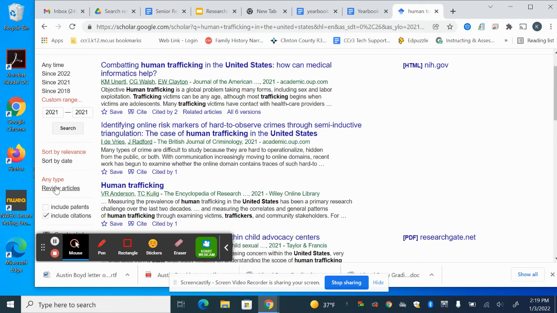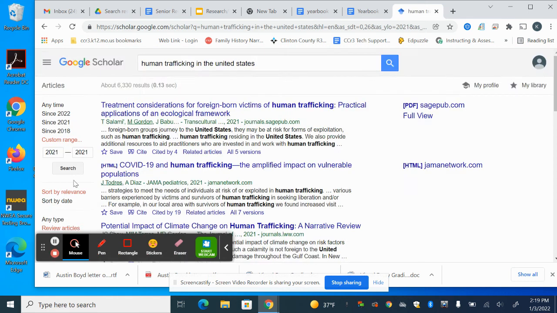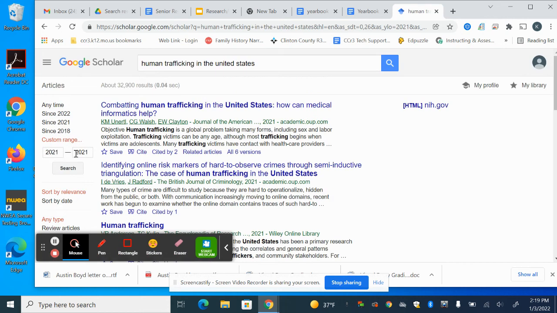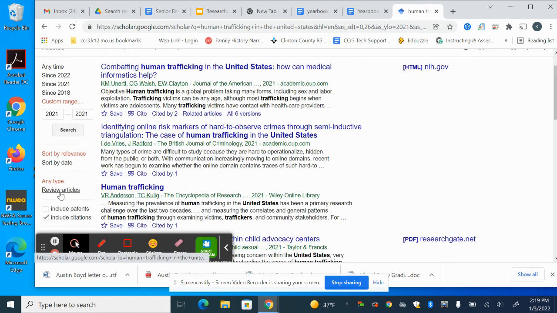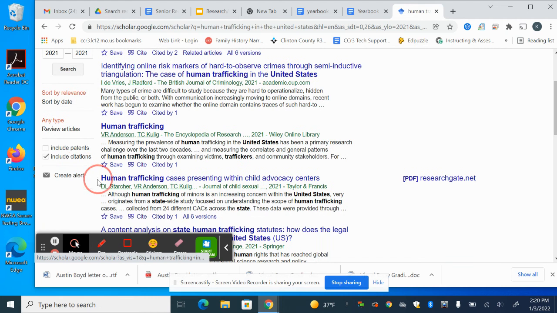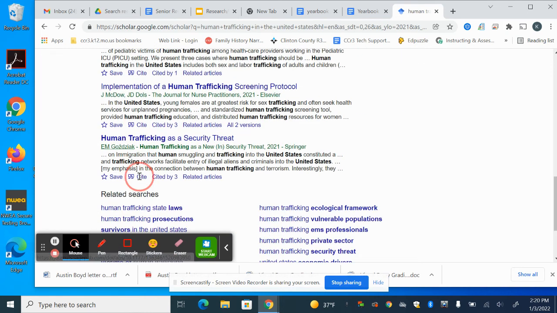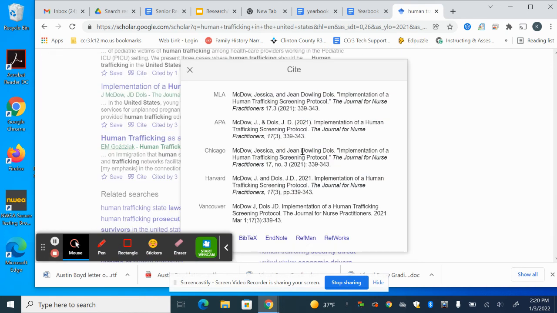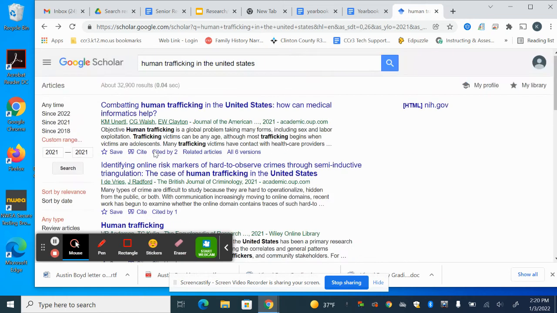I can also choose any type. So review articles, I don't want review articles. I do want to include citations so that you can click any of these and get your citation. So again, Google Scholar, super easy to maneuver.